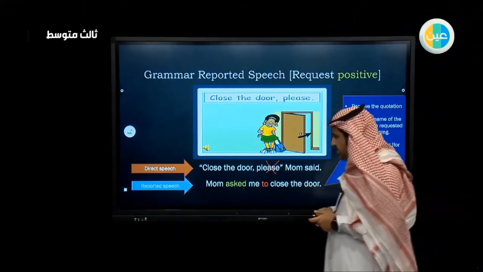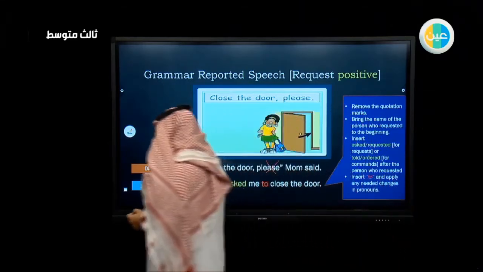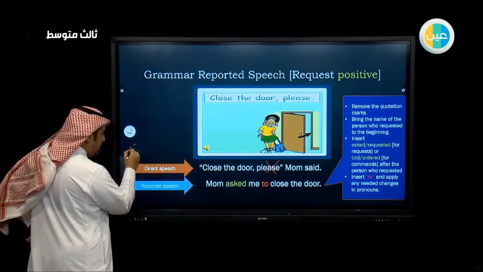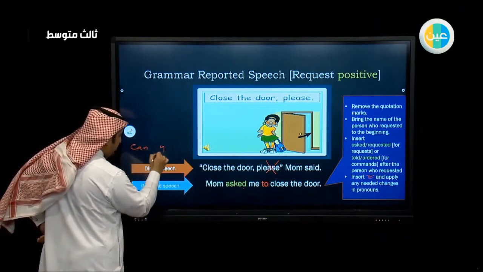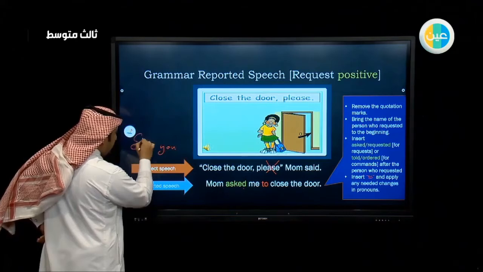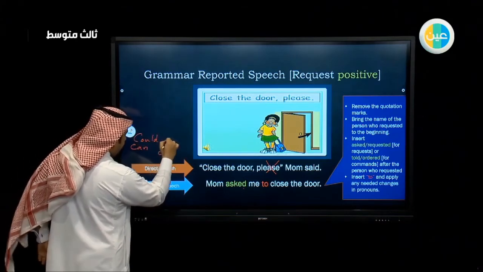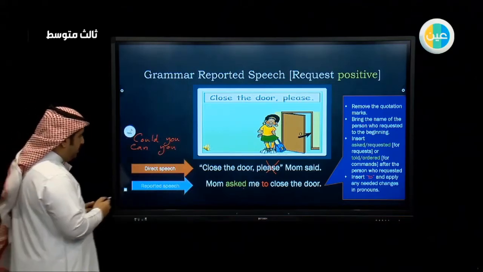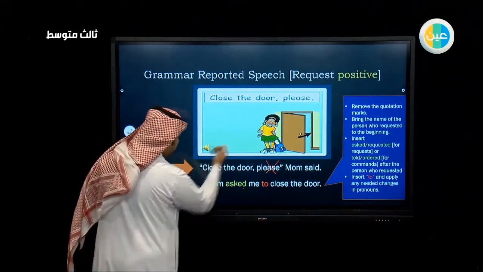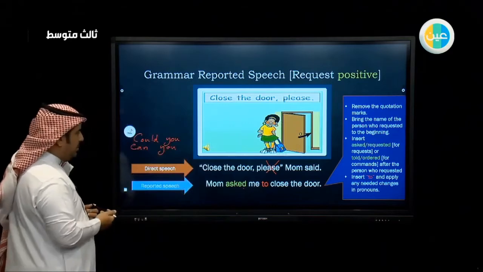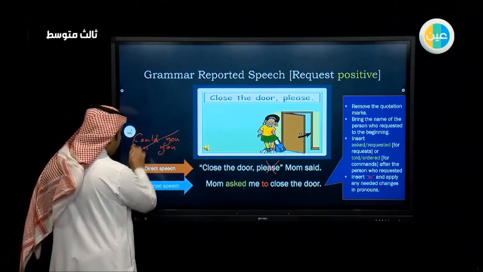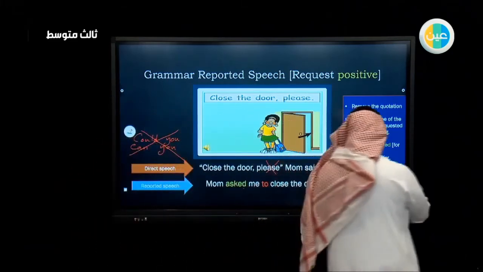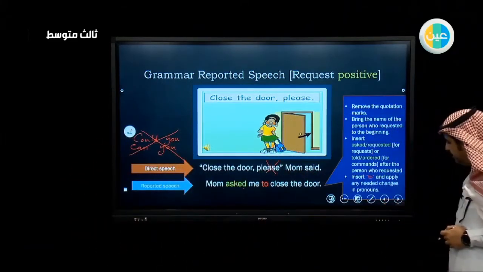I didn't write please. Sometimes a polite request has words like can you or could you. For example, can you close the door? Could you close the door? And in this situation, also, I will remove can you or could you from the sentence. I will omit it.